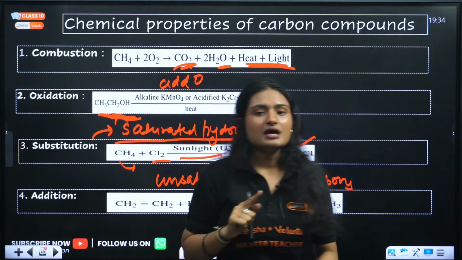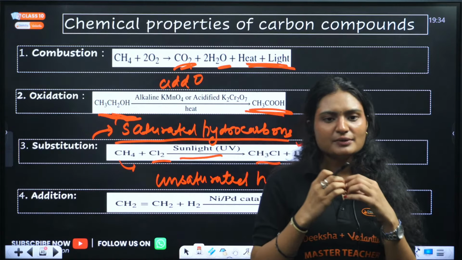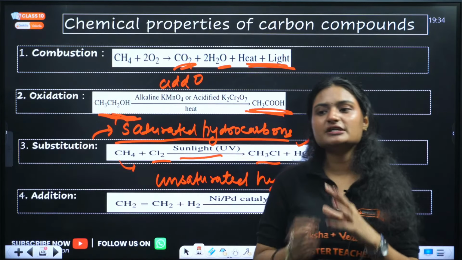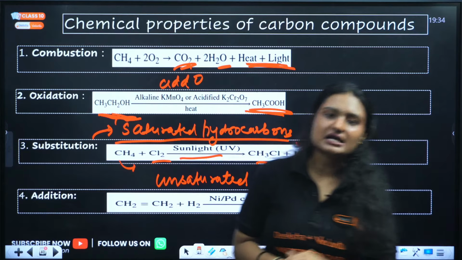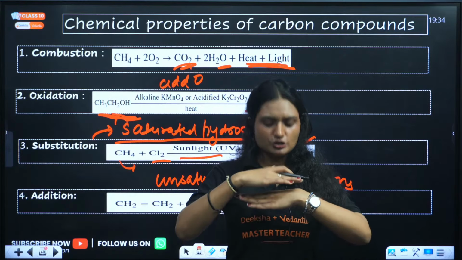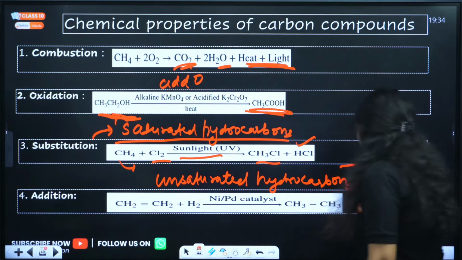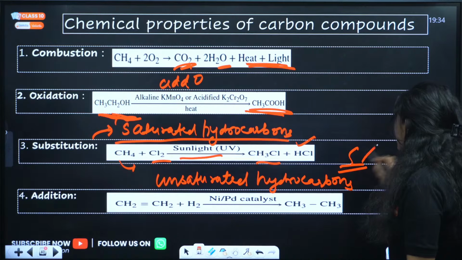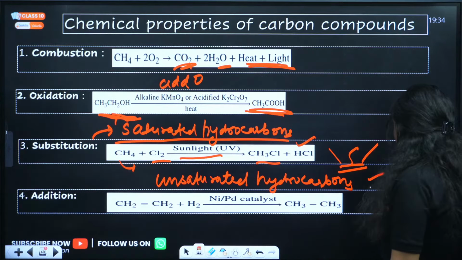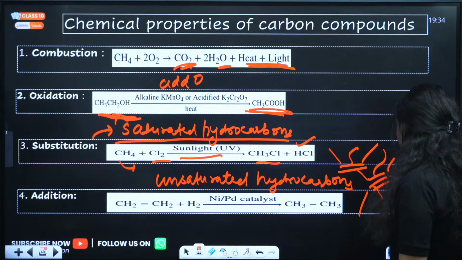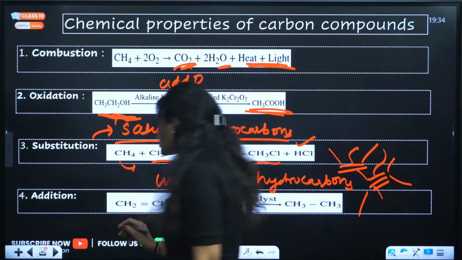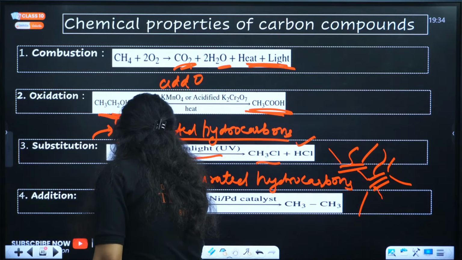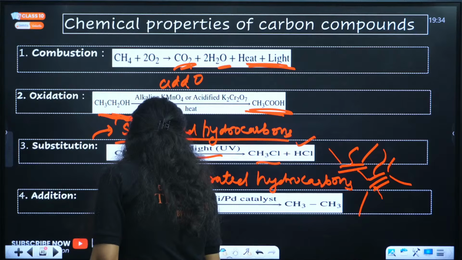addition reaction. Addition means they have a double bond or triple bond, so there is a possibility you can add hydrogen or any atom to it. Because there is already a double bond, you can break that bond and add 2 atoms. If you have a triple bond, you can break this bond, add 2 atoms, break this bond, add 2 atoms. Clear? That is addition. For example, this reaction is hydrogenation.